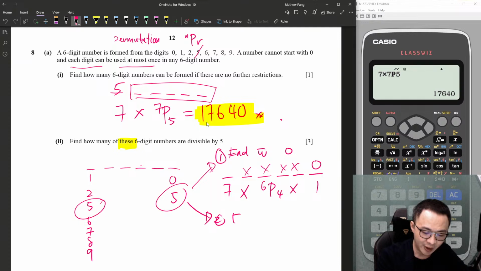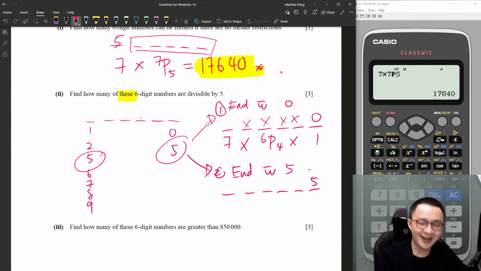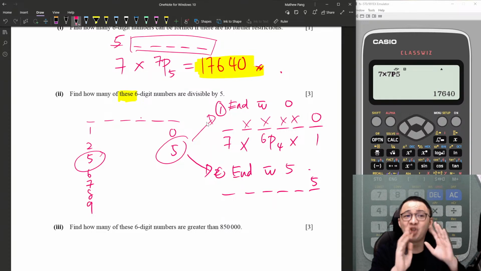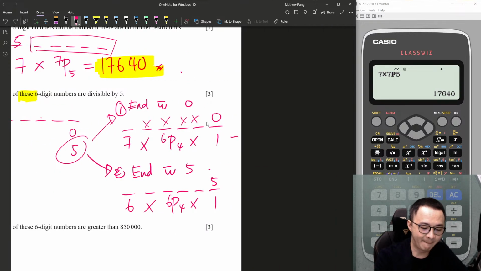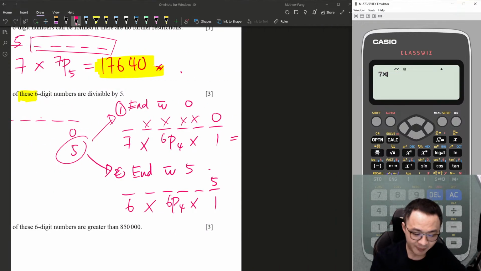Option number 2. What if my number ends with 5? If the last digit must be 5, then for the first digit I can put any number but not 0 and not 5. So I can put all the 6 choices 1, 2, 3, 4, 6, 7, isn't it? So I have 6 choices. The last will only put 5, so it's one way. In the middle I still have 6 numbers. I choose 4 to arrange, isn't it? So I multiply them. So 7 multiply 6P4.